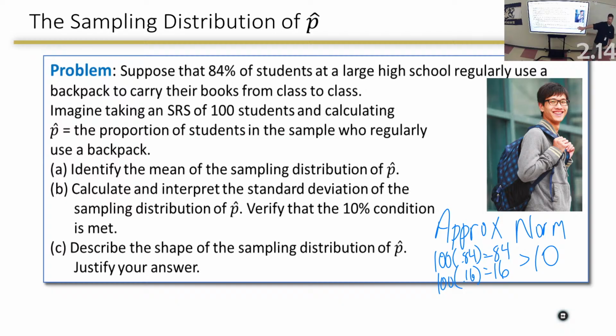Any questions about how I showed that or anything else? N times P, N times 1 minus P. Go ahead and tell me that's 84. Go ahead and tell me that's 16. And just say they're both greater than 10. And if they're not, I can't say it's approximately normal.